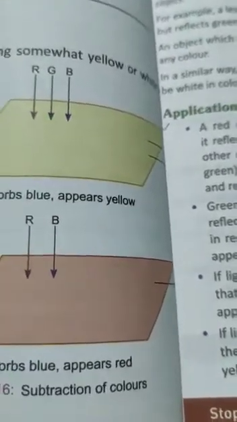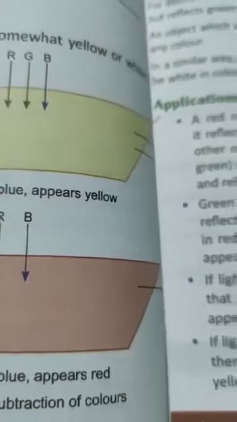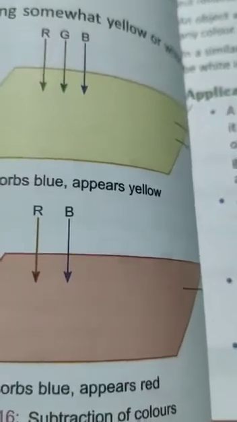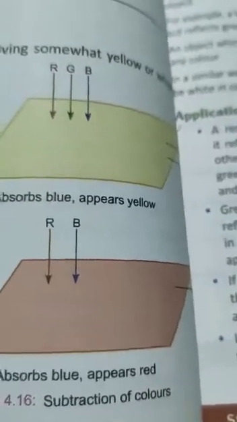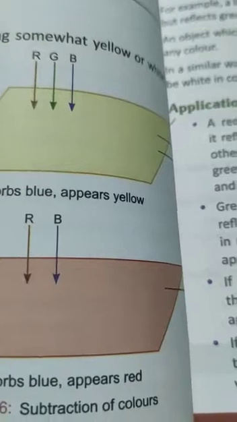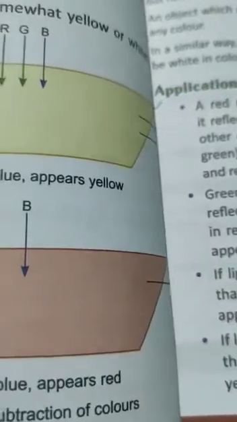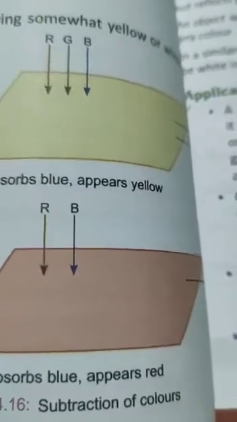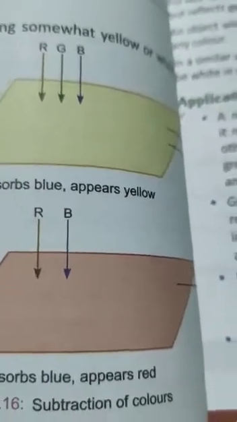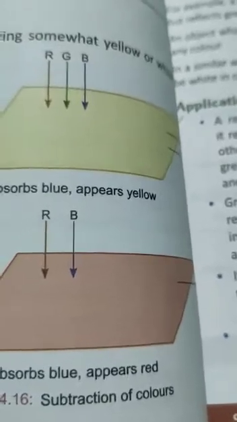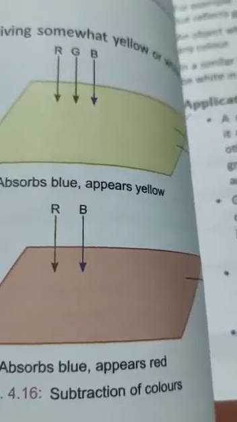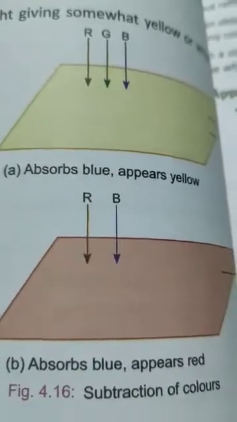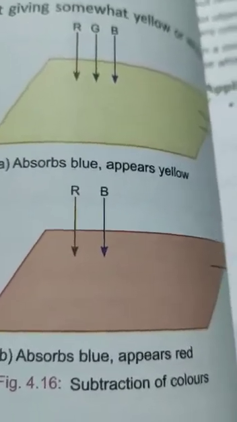In daily life you must have noticed, a red rose appears red in white light. White light means daylight, right? Why? Because it reflects the light of red color and absorbs all the other colors. If a red rose is seen in blue or green light, it absorbs the blue or green color and reflects nothing. If you take a red rose into blue light or green light, what will you see? Black color, right?